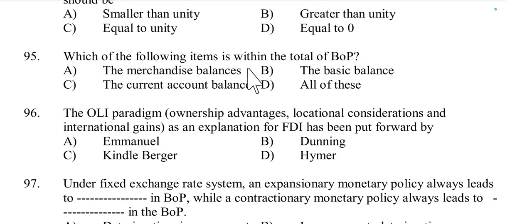Which of the following items is within the total of balance of payment? The merchandise balance, the basic balance, the current account balance, all of these. So within the total balance of payment: merchandise balance, yes; basic balance; then current account balance; all of this. So option D is the right answer, all of this, because merchandise balance, basic balance, and current account balance are all components of balance of payment. So here option D is the right answer.